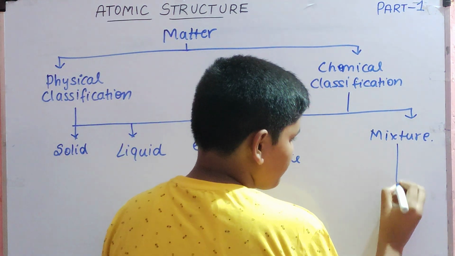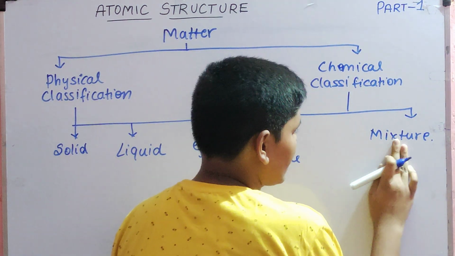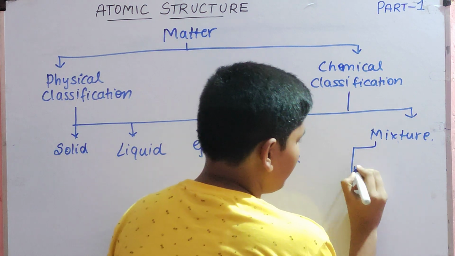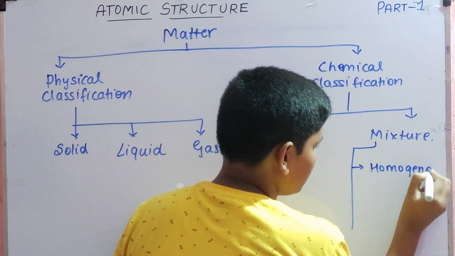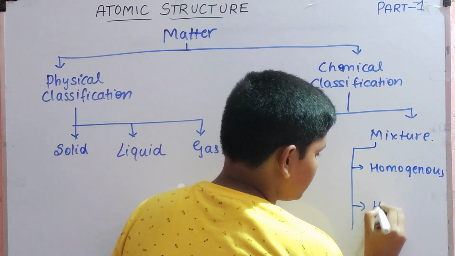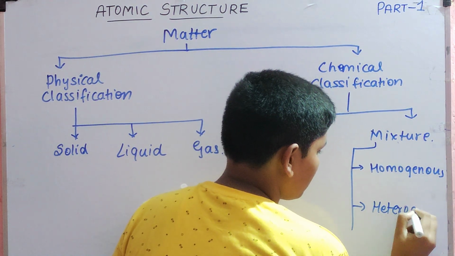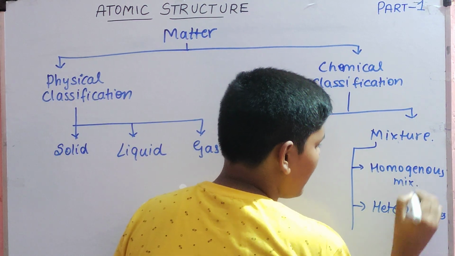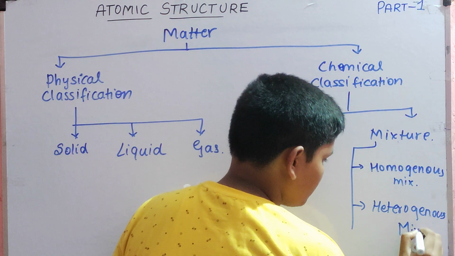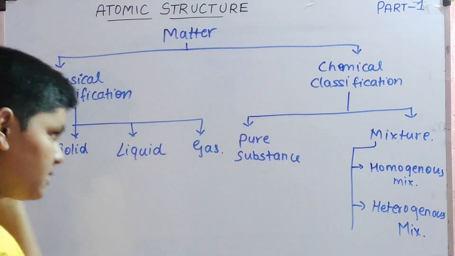This mixture is basically of 2 types. First one is homogeneous and second one is heterogeneous. Homogeneous mixture and heterogeneous mixture. These are the 2 types of mixtures.